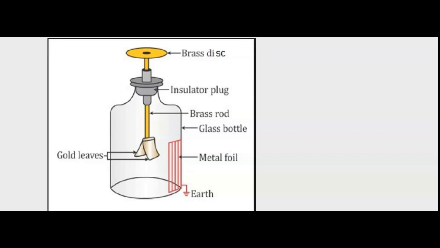When a charged rod is touched with the metal disc D, the same charge is transferred to the gold leaves through the metal rod. As a result, they acquire the same charge, and they experience a force of repulsion. So they repel and diverge. By measuring the divergence of the leaves, the amount of charge of the body can be estimated.